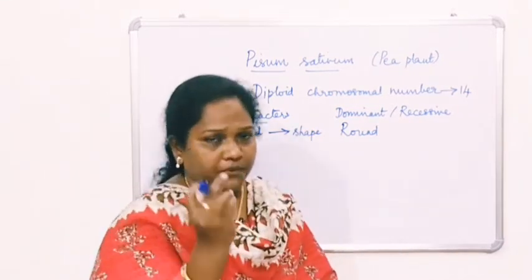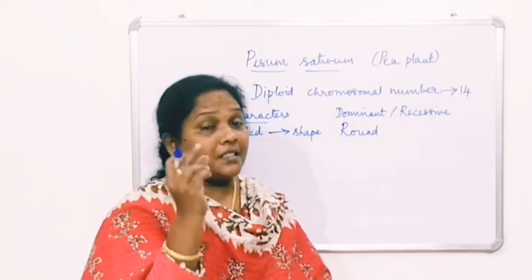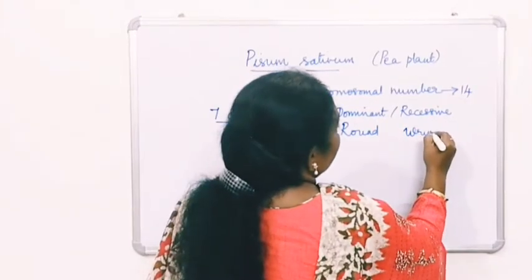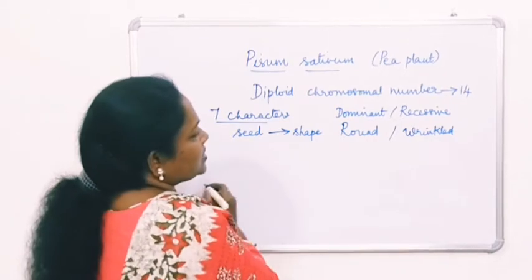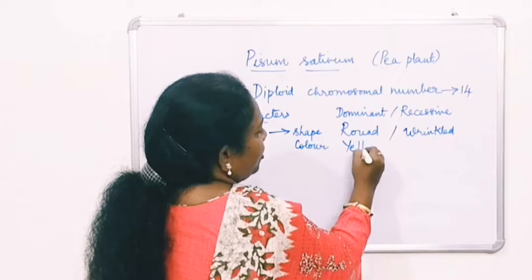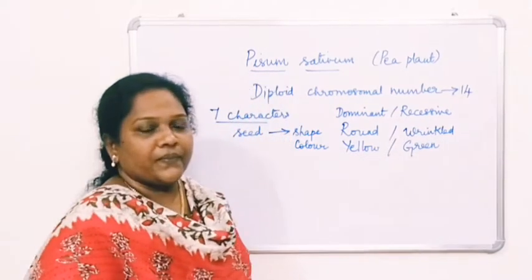If it is not the correct shape, I mean spherical in shape, in that case it will be shrunken, right? So in that case you use the term wrinkled. So here wrinkled will be the recessive character. Okay, and next one is what? Color. So what about the color? Yellow will be dominant and green will be the recessive character, right?